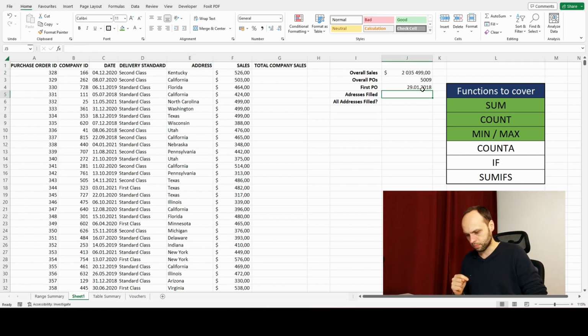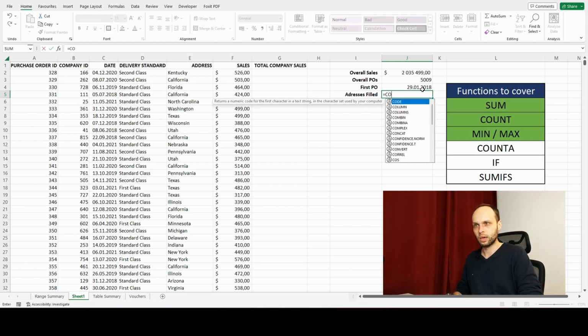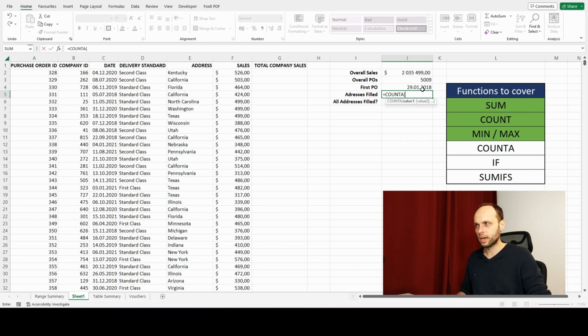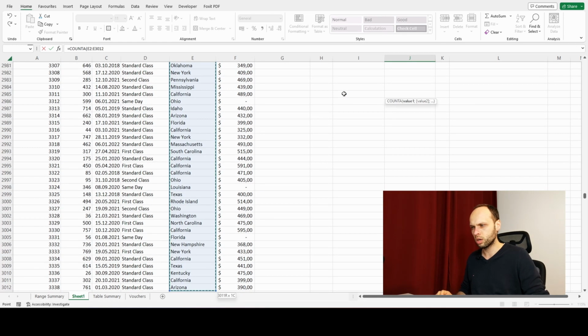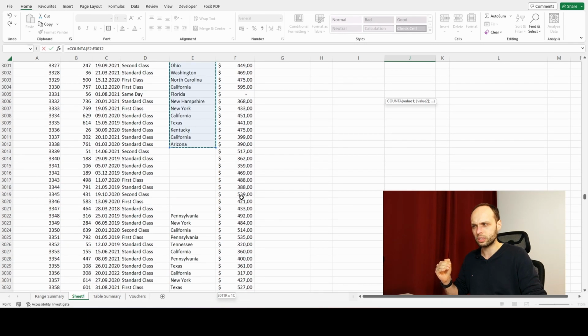Let's find out. I'm going to type equals COUNTA, and again let's try to select everything with Control Shift Down. You can see now I am at the 3,000 mark. Do you remember I had 5,000 POs, probably 5,000 records? If I scroll with the mouse down, you can see I have some blank area here.